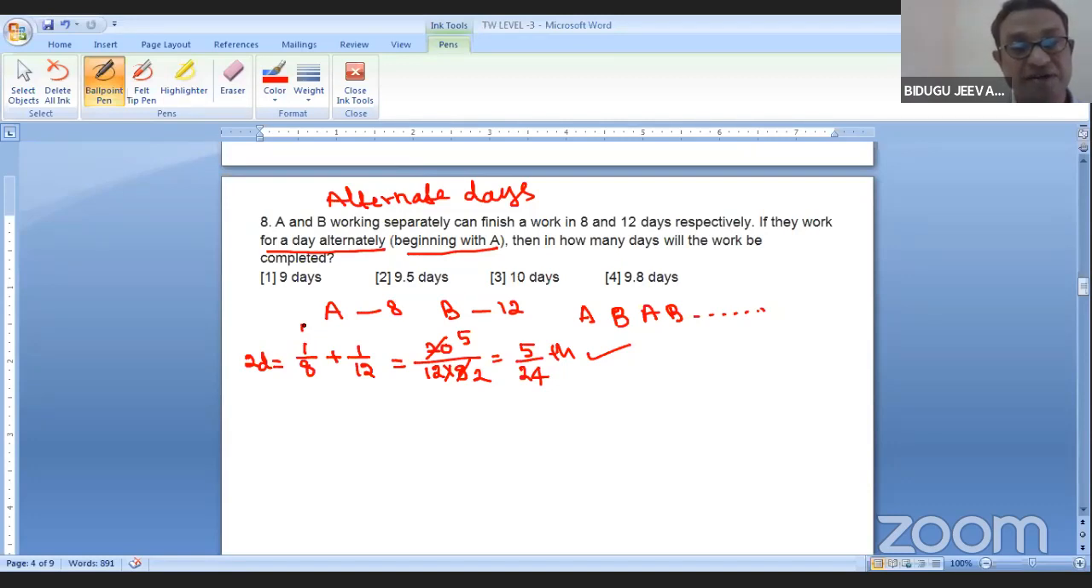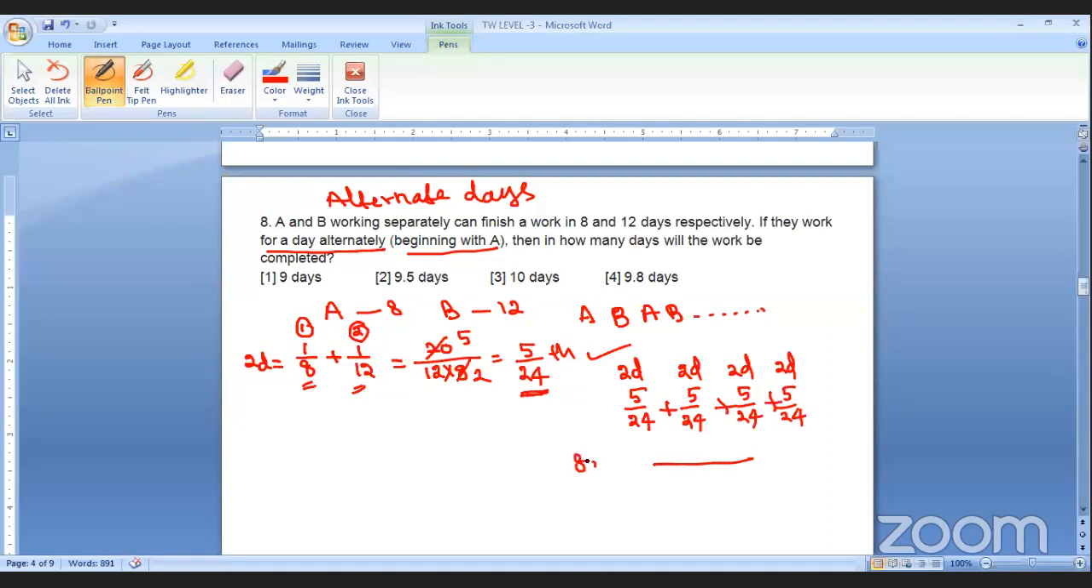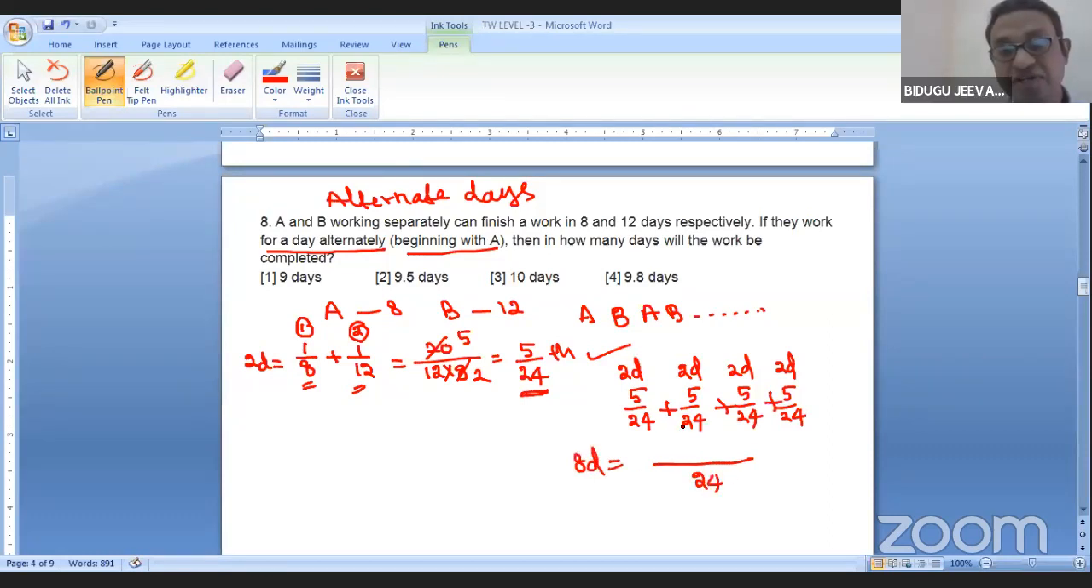See, first day done by A, second day done by B. So as per their capacity, within 2 days, this much work is completed. Fine. First 2 days, 5/24th of the work. Next 2 days, 5/24. Next 2 days, 5/24. Another 2 days, 5/24. So up to this, if I add, within 8 days, I completed the work. Very simple, 20. 5 plus 5 plus 5 plus 5, 20. Is it clear?